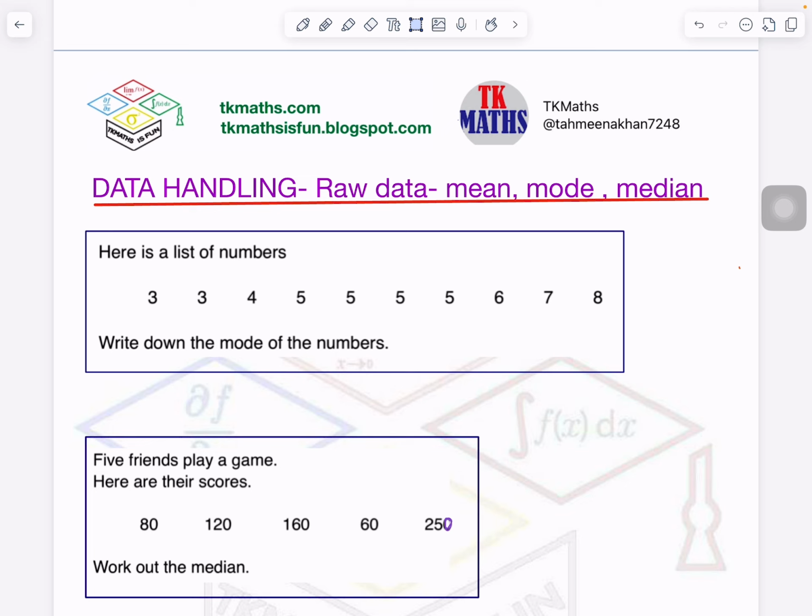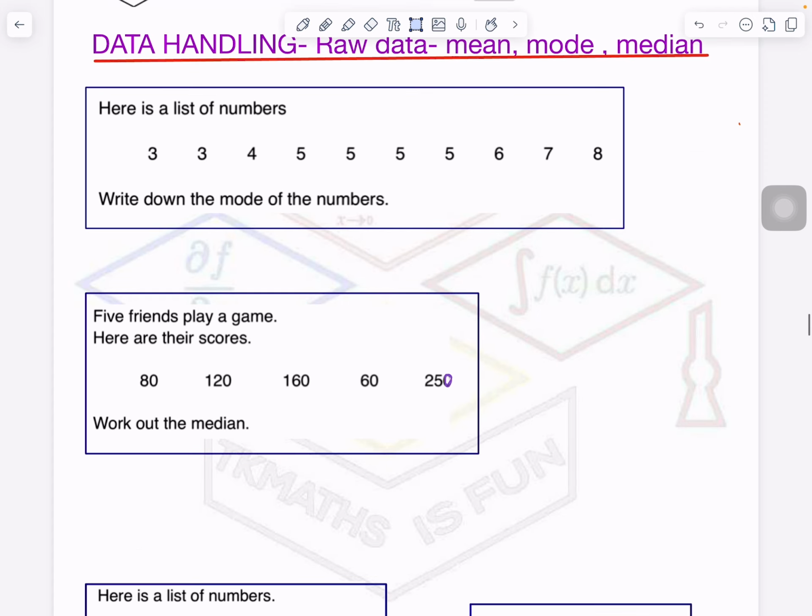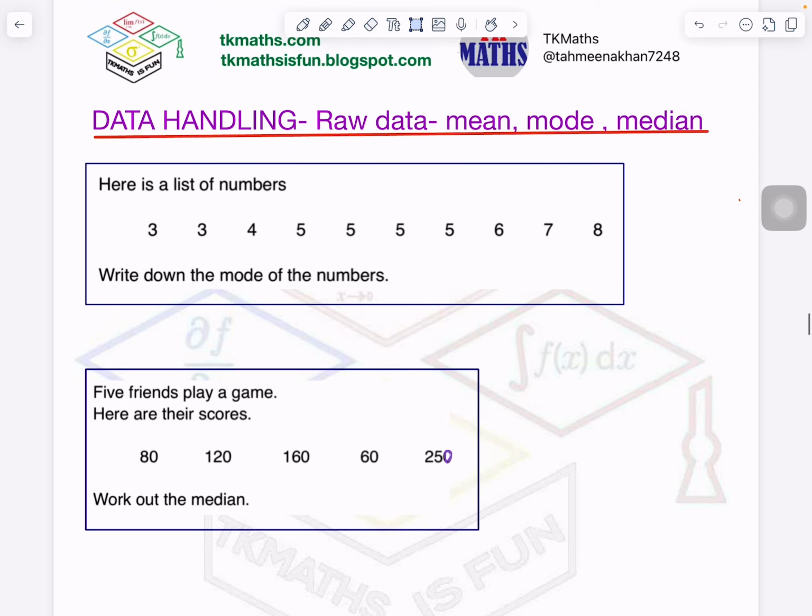In today's video, we will understand the concept of data handling in terms of mean, mode, and median. So I have taken here 3 examples on this page. Each one will explain mean, mode, and median. And we are discussing this on raw data. Raw data means actual data.